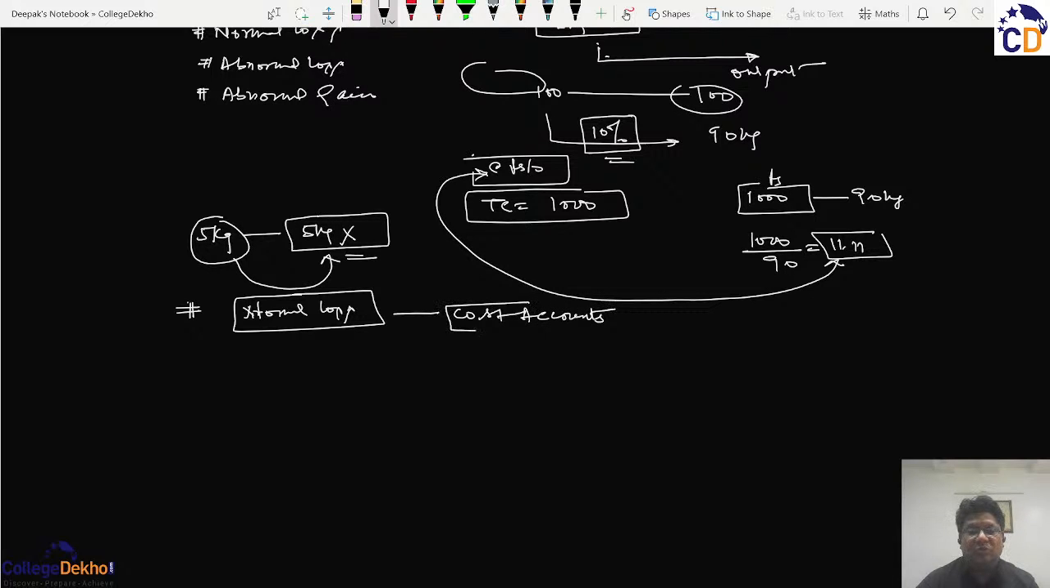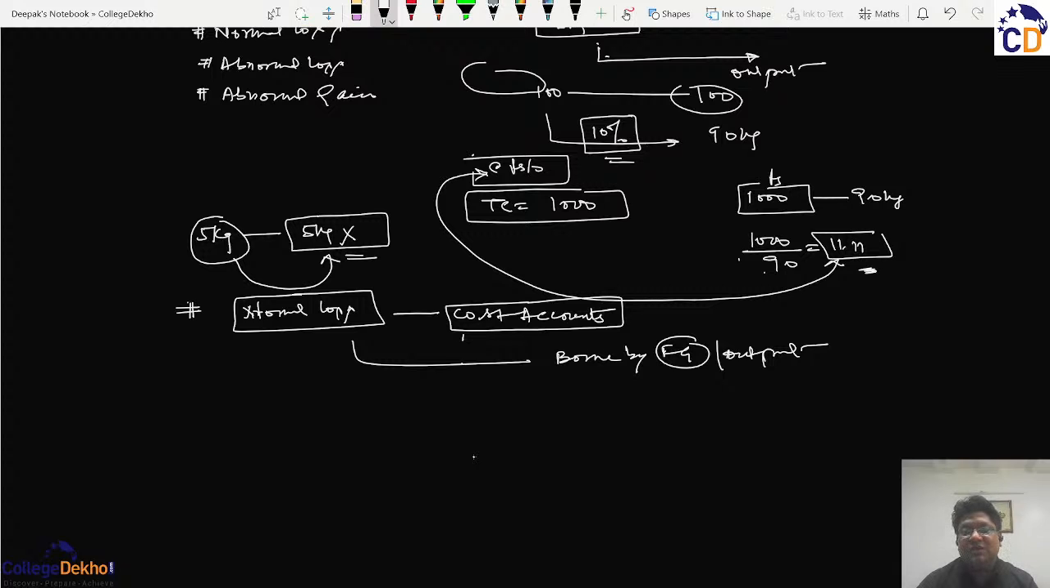So because normal loss is a part of cost accounts, the cost of normal loss will be borne or added by the finished goods. That is the output. If that was not the case, we would not have taken the cost as 11.11 and it should have been rupees 10. But because the loss was normal, the cost of the output has increased, or we can say that the cost of the normal loss has been absorbed by the output.